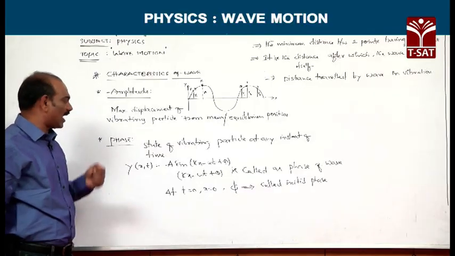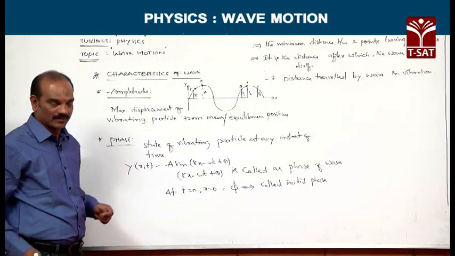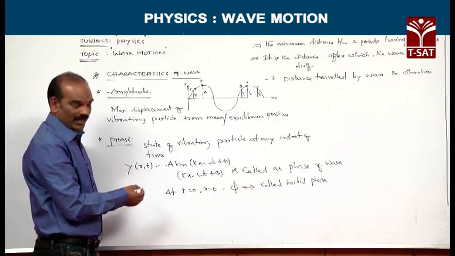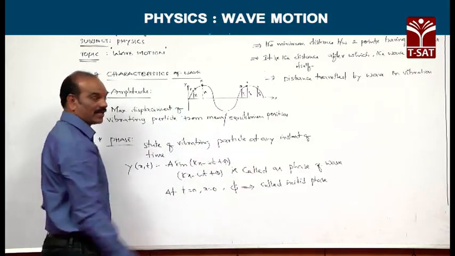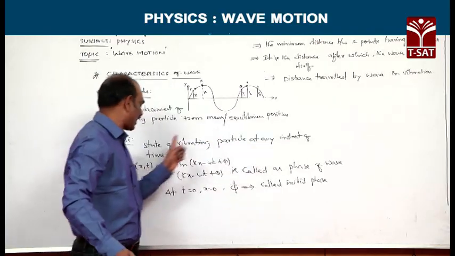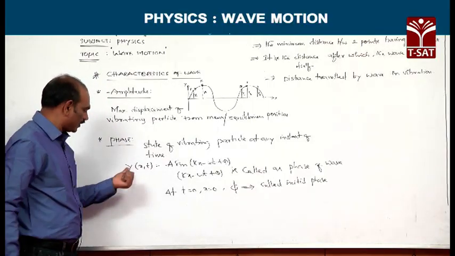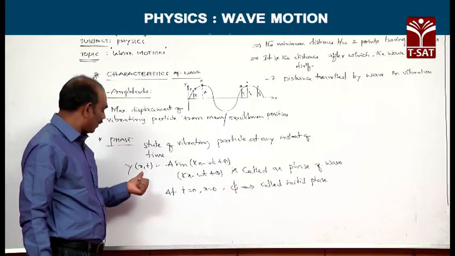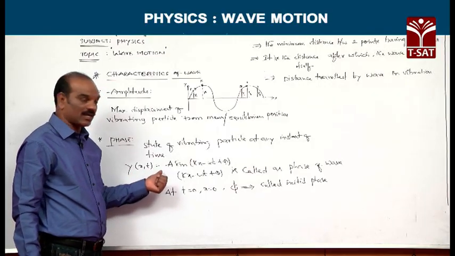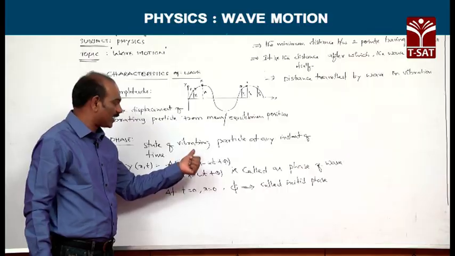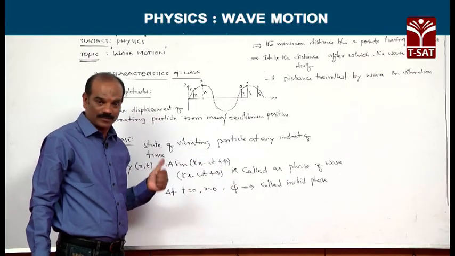Now let us see the concept of phase. What do you mean by phase? Phase is nothing but the state of a vibrating particle at any instant of time. For example, we have the equation of progressive wave as y of x comma t is equivalent to a sin (kx minus omega t plus phi).